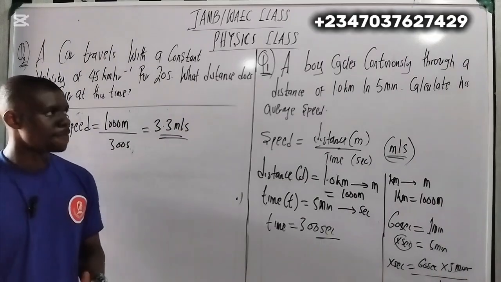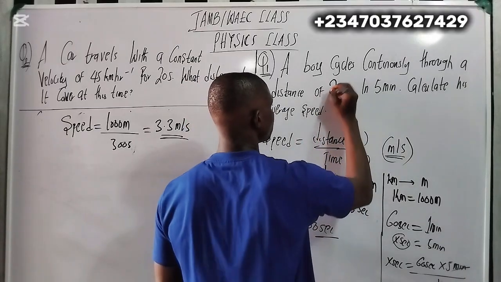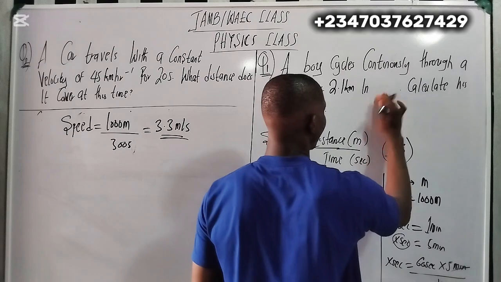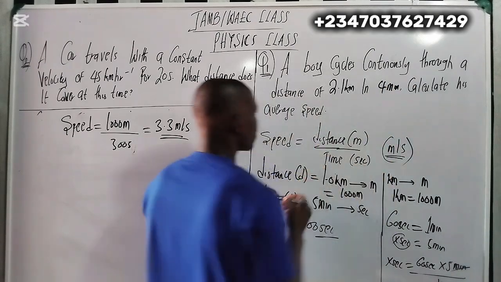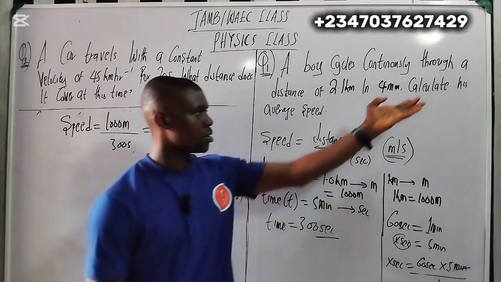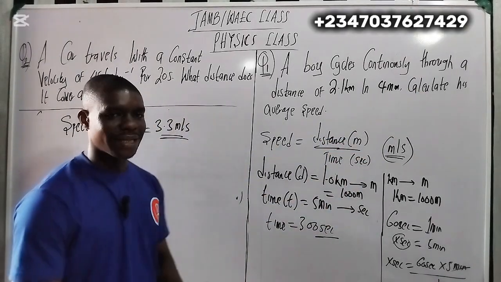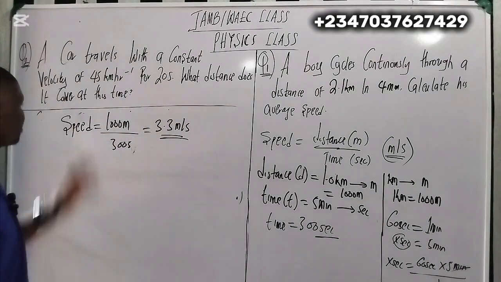It's very easy. Now, for example, let me change to the next one. Say here we have 2.1 kilometers, and here we have 4 minutes. Okay. Now go ahead and solve this one for me. Follow exactly what I've done and drop your answer at the comment section, and I'll be glad to hear from you. Let's see how you can solve the second one.